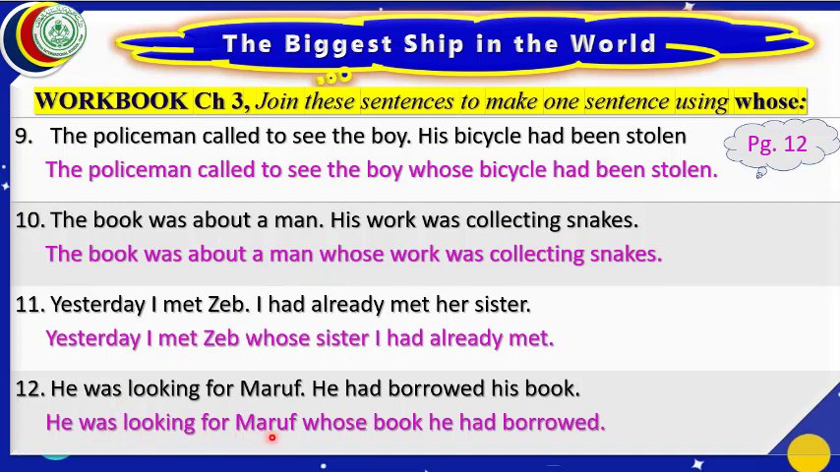He was looking for Maruf, whose book he had borrowed. It will be done like this. How is that? After whose, we shall not write this, whose had borrowed his book. It will not be meaningful in this way. We shall write whose book. This book will come from here. That is the object of this sentence. In this way it will become, whose book he had borrowed.